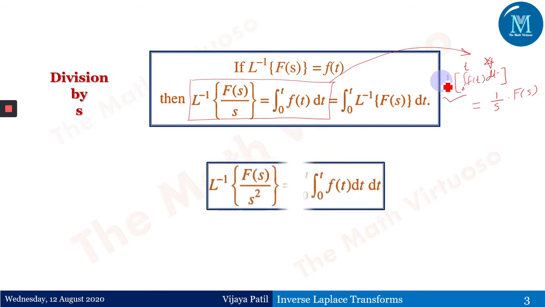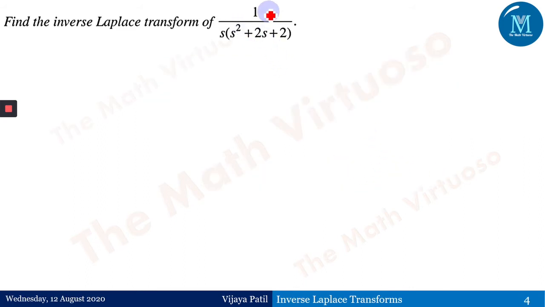integral. And if it is divided by s square, then obviously I have to take the integration from 0 to t two times of this f(t), that is, a double integration dt. Therefore if I have s cube, then it is 0 to t, 0 to t, 0 to t and so on.